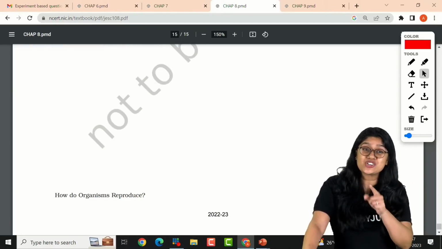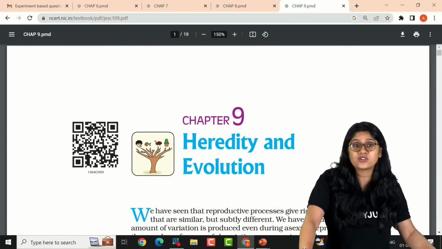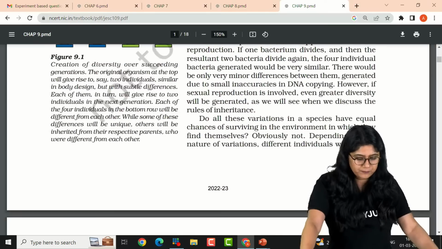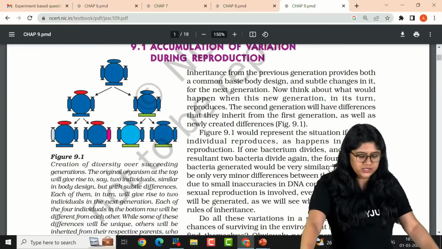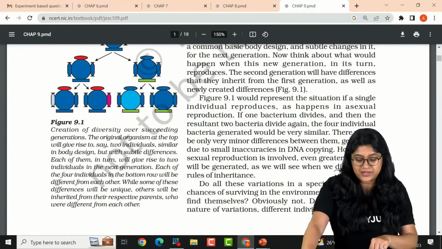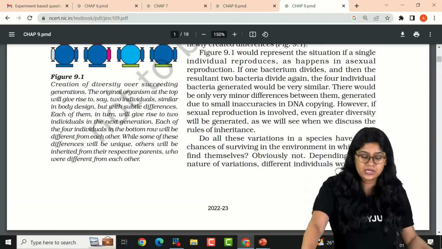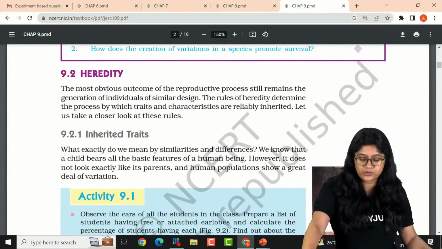Yes, I have just now reproduction. Very lucky actually that we just have heredity here and not the evolution. Okay. This diagram is not important, right? It just talks about the variation. But please make sure you read the paragraphs that you have over here, especially initial paragraphs, okay?